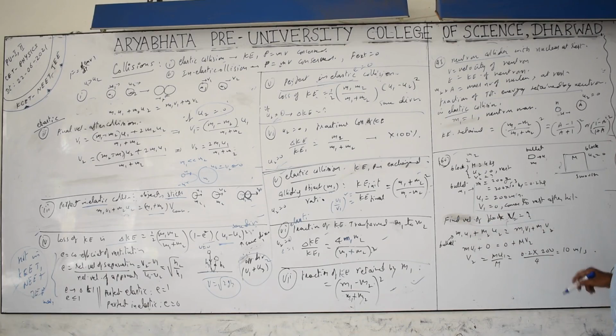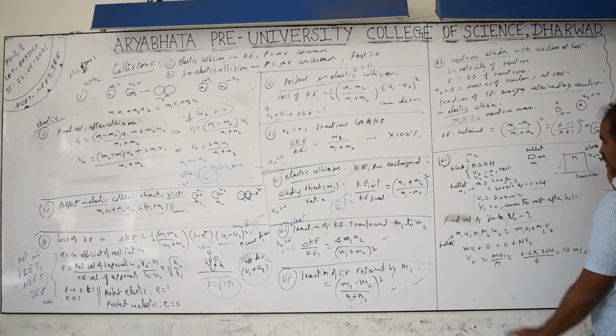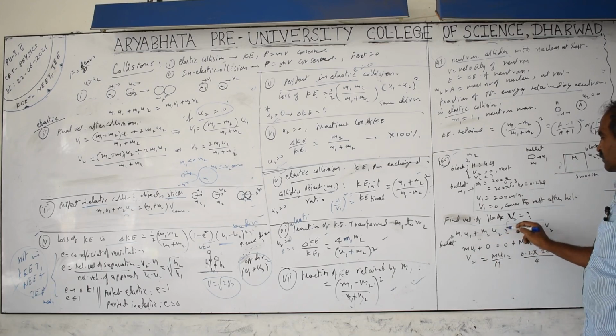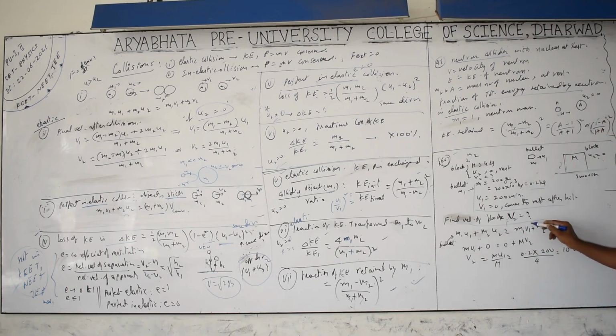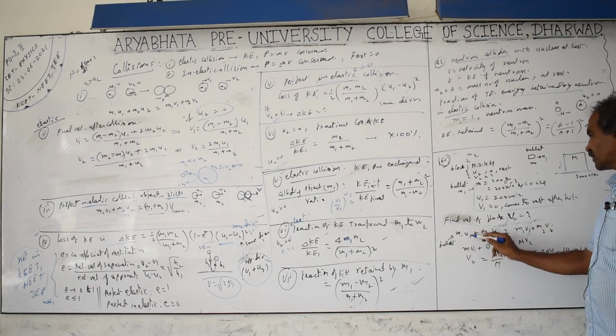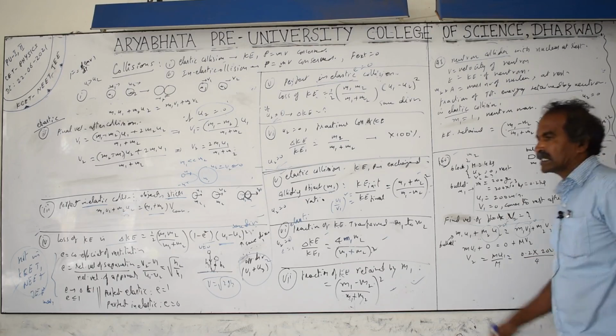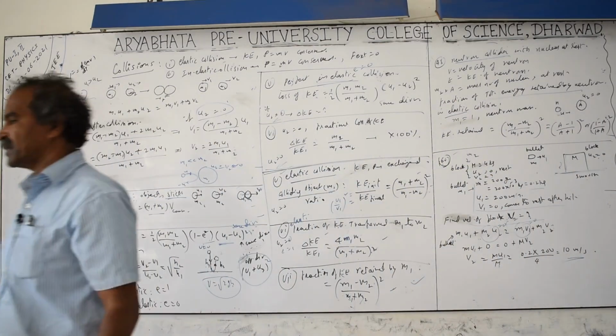Again, momentum before equals momentum after. Total momentum before is m1 u1 plus M into u2, that is m1 u1 plus m2 u2 equals m1 v1 plus m2 v2. But the bullet comes to rest, so the final velocity is 0, and v2 you have to find out. Here u2 is 0 and v1 is 0, so m into u1 equals capital M, for the block, into v2. The result is v2 equals m u1 by M. Substitute the values and you will get 10 meter per second at that instant. Friction is not there, so it moves with the same speed continuously.